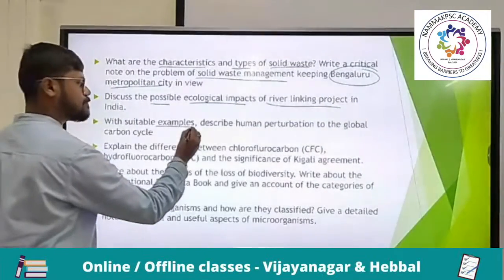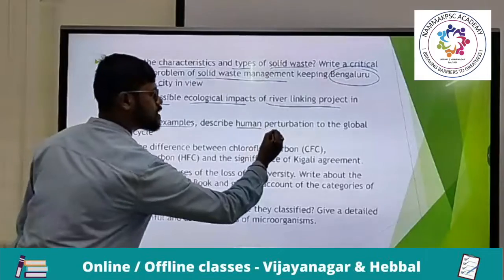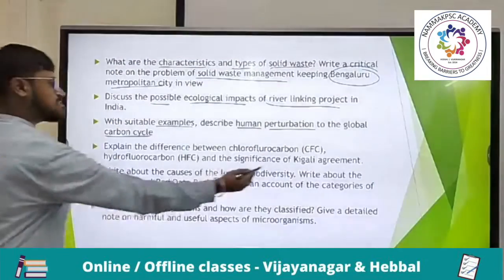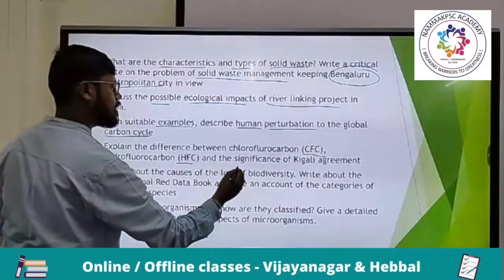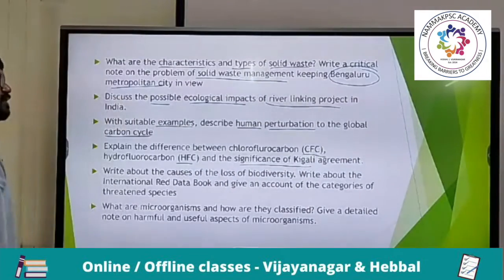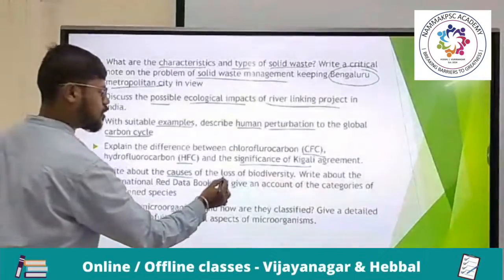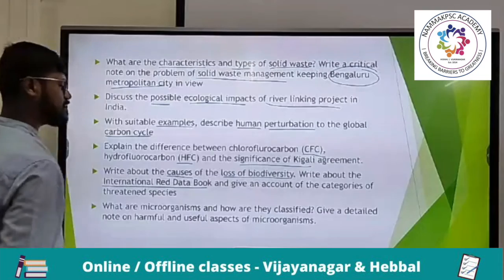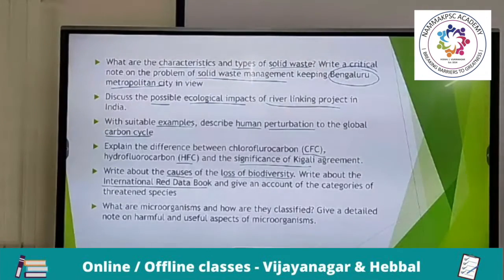With suitable examples, describe human perturbation to the global carbon cycle. Explain the difference between CFC and HFC with significance to the Kigali Agreement. Write about the causes of loss of biodiversity. Write about the International Red Data Book and give an account of the categories of threatened species.